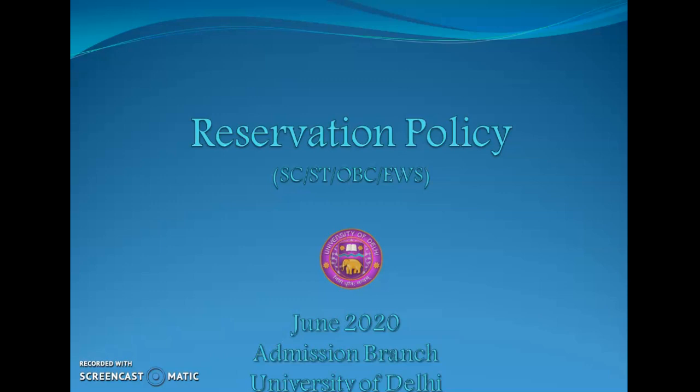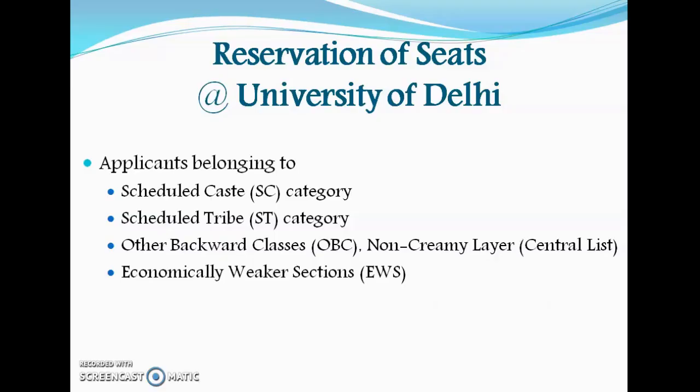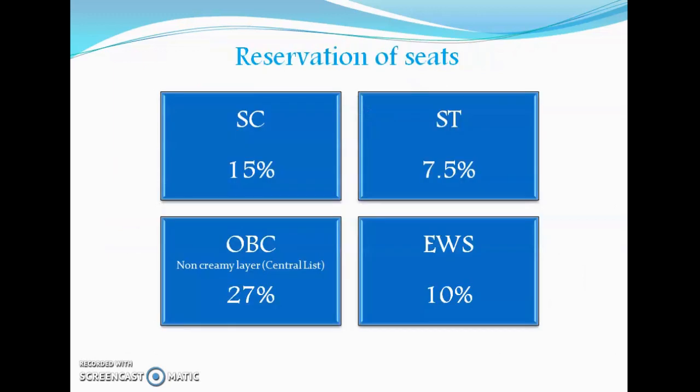Hello everyone. In this video, I am going to talk about the reservation policy of University of Delhi. University of Delhi offers reservation to applicants belonging to scheduled caste category, scheduled tribe category, other backward classes, non-creamy layer notified in the central list, and economically weaker section.